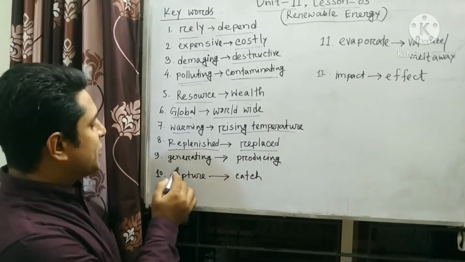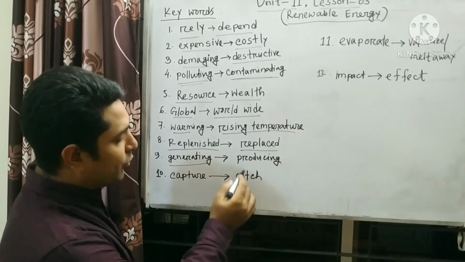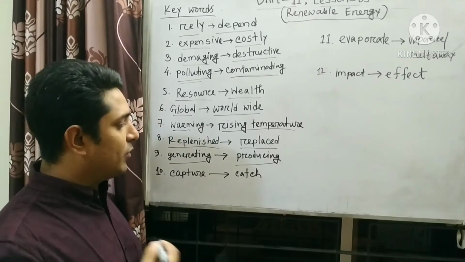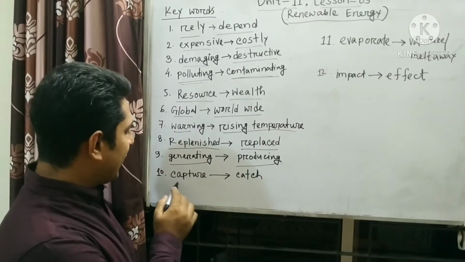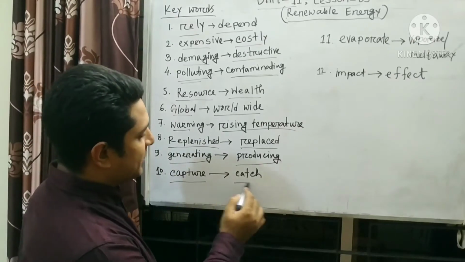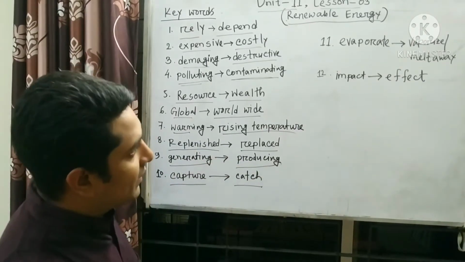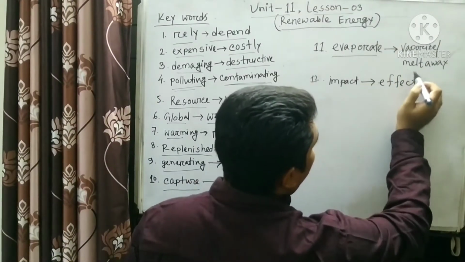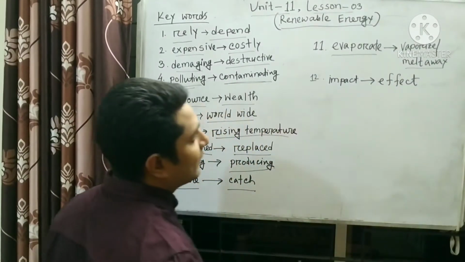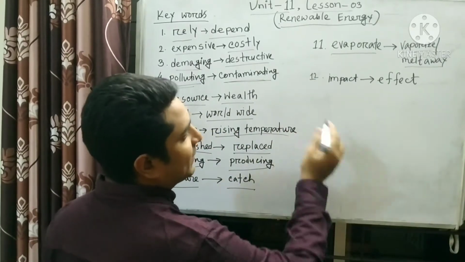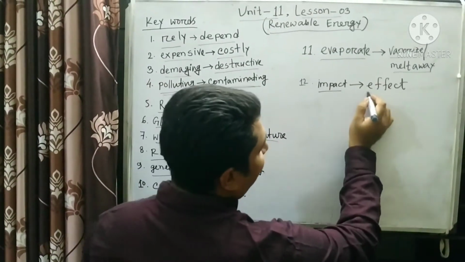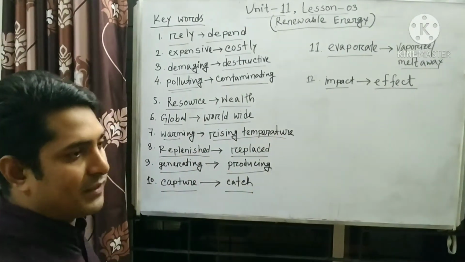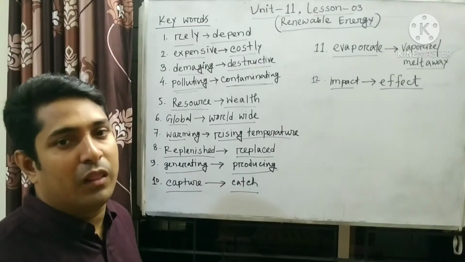And then we have generating. Generating means producing. That means production. And we have capture. Capture means catch. That we catch, capture. Then we have evaporate. That means vaporize or melt away, or we can say went away. Then we have impact, effect. These are the important words of the passage we are going to learn today.